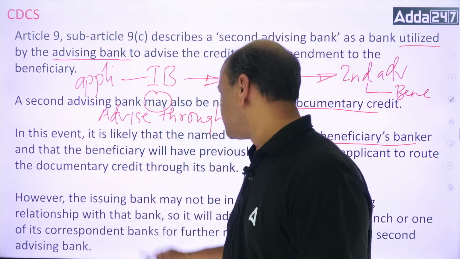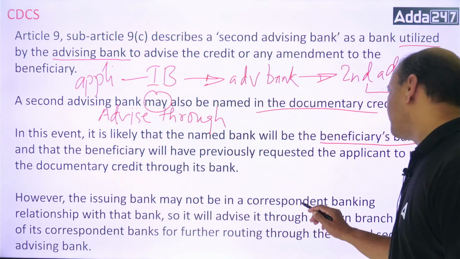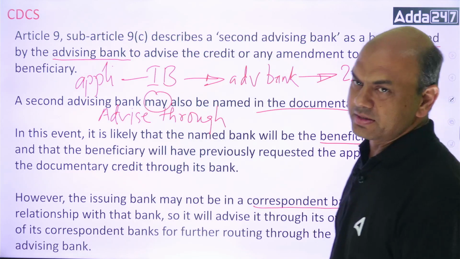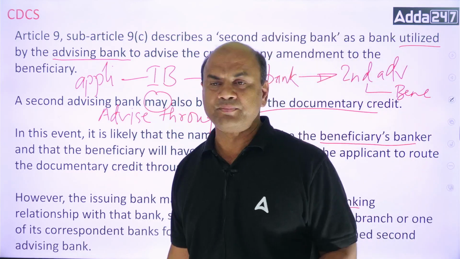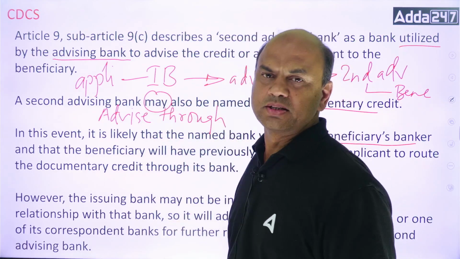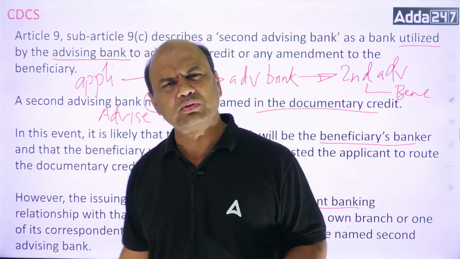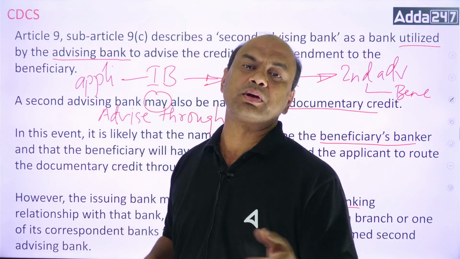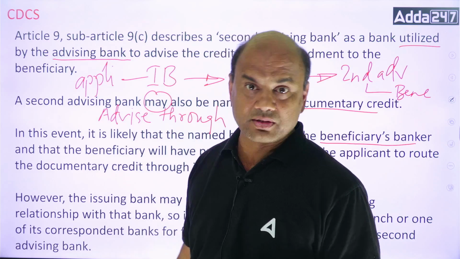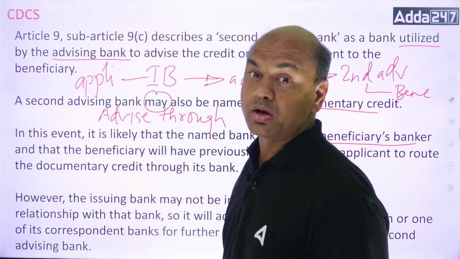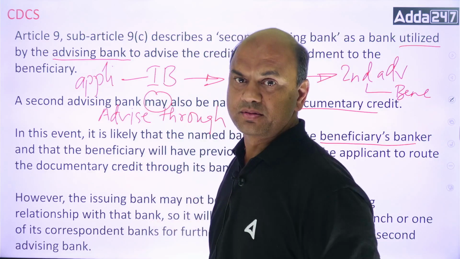However, the issuing bank may not be in a correspondent banking relationship with that bank. There may not be a correspondent relationship between the two banks, and the issuing bank may not know the second advising bank. It's not compulsory that every bank in the world has a correspondent relationship with every bank in the world. So how will it trust that second bank?